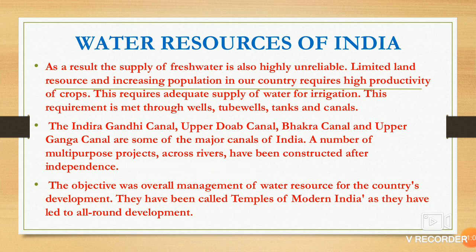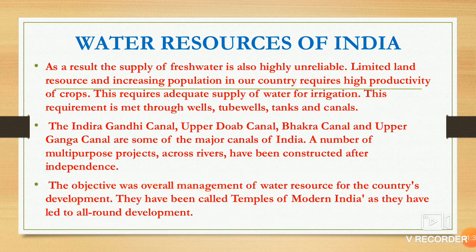Various multi-purpose projects across rivers have been constructed after independence. Jawaharlal Nehru called dams the temples of modern India. Dams are also known as multi-purpose projects. They are used for many purposes. The main objective of water resources is the country's development, and dams are called temples of modern India because they lead to all-round development.